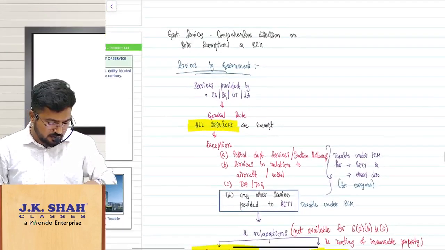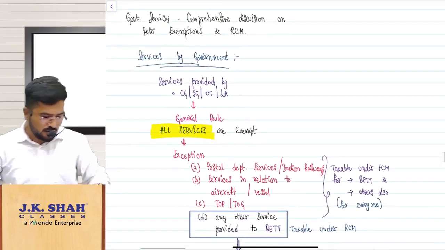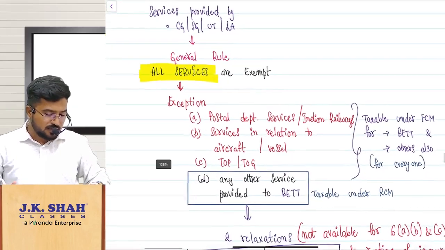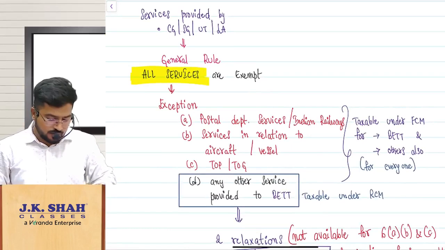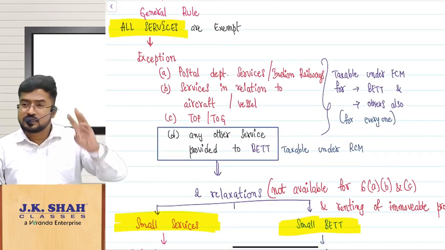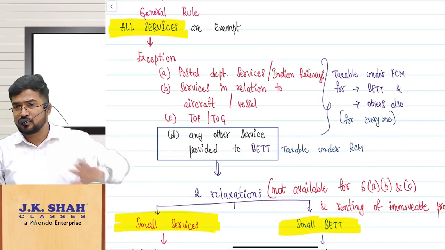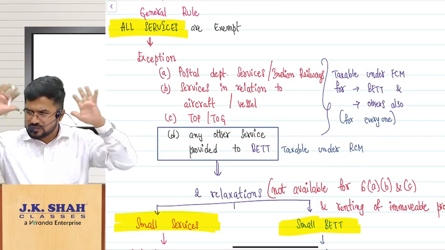Do you remember this flowchart? These notes we have written. So services by government are generally exempt. But other than 6A, 6B, 6C, like that we have discussed in the class. Do you remember at least discussing that way?